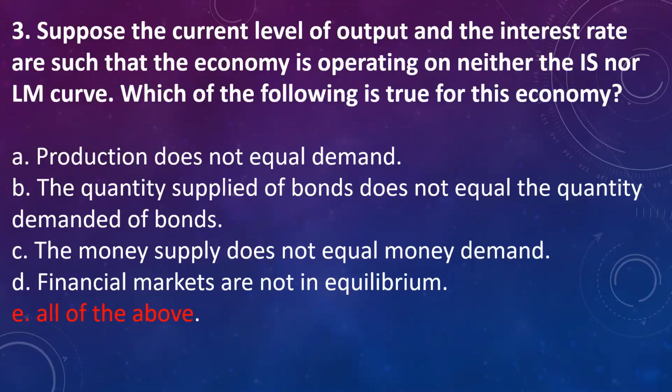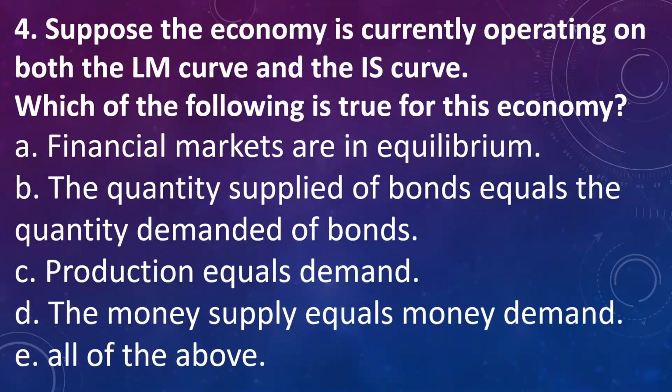Answer is E. All of the above, because neither the goods market nor the money market is in equilibrium. So production will not be equal to demand, nor will the bond supply and bond demand be equal. Even money supply will not be equal to money demanded, and financial market, that is money market, will not be in equilibrium.